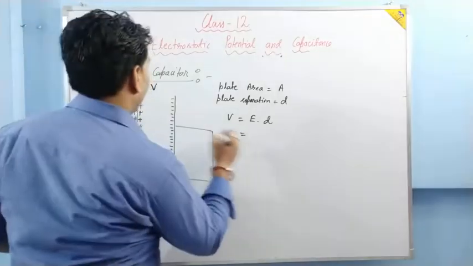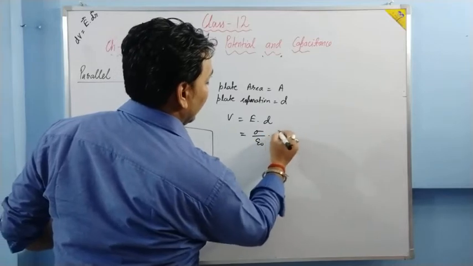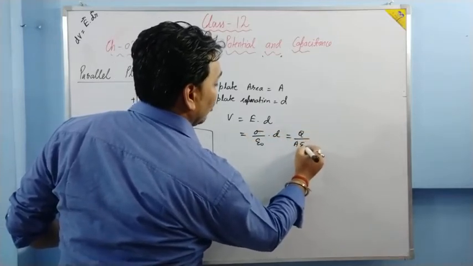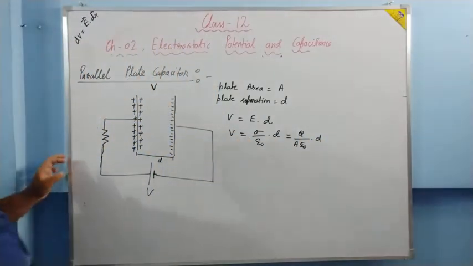The value of electric field between two plates will be sigma upon epsilon naught. Sigma is what? Charge density. So we can write Q upon A epsilon naught into d. This is the value of V. Okay. Now value of V we got.